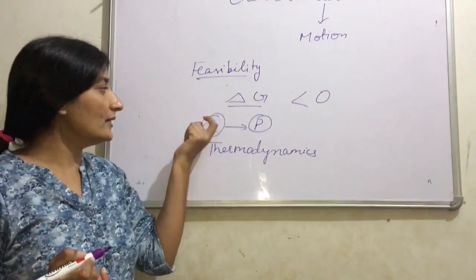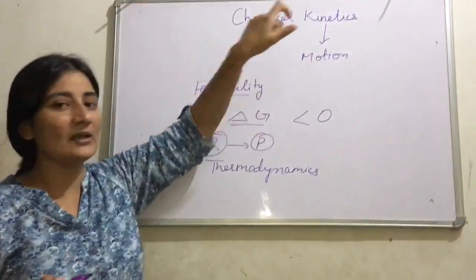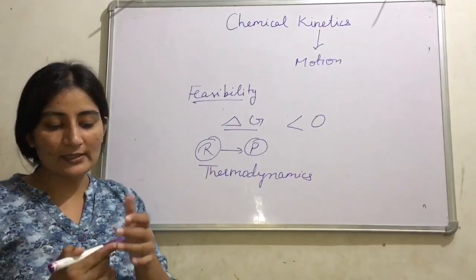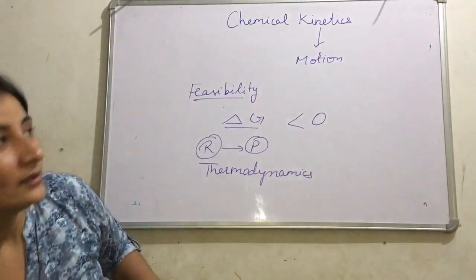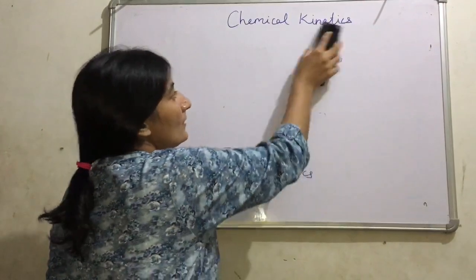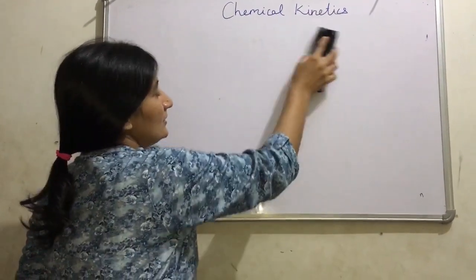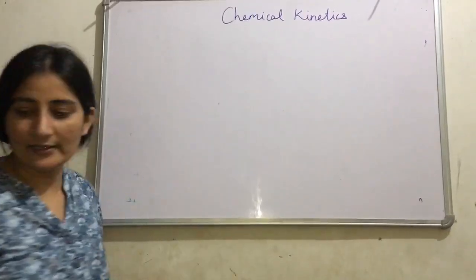Chemical kinetics is the branch of chemistry which deals with the rate of a reaction, and it also explains the mechanism of a given reaction.